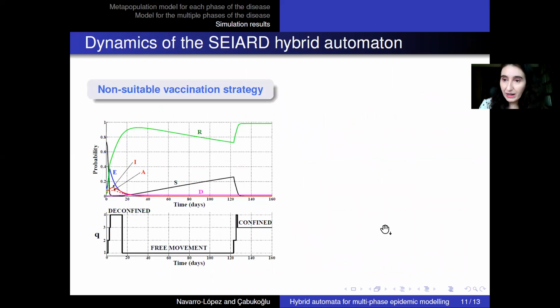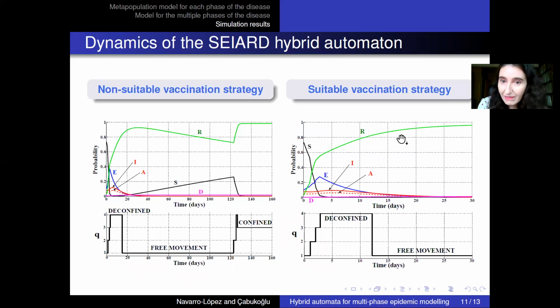This is the simulation of our hybrid automaton. So for each phase, we are going to have different strategies that I was explaining before. Look, for a non-suitable vaccination strategy, it seems that it was a correct strategy, but at the end, after free movement, we go to confinement. But if we have a suitable vaccination strategy after the confinement, then we go to free movement forever. Okay. This is more a qualitative analysis than quantitative.